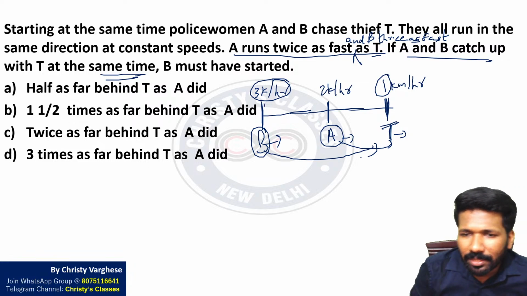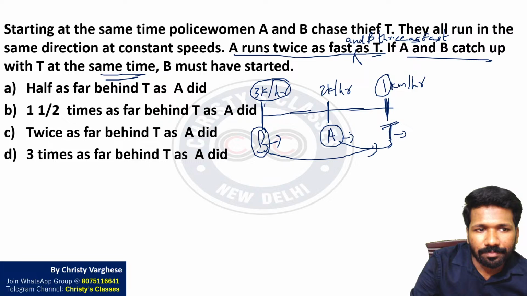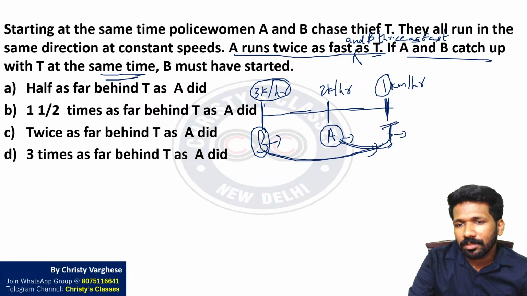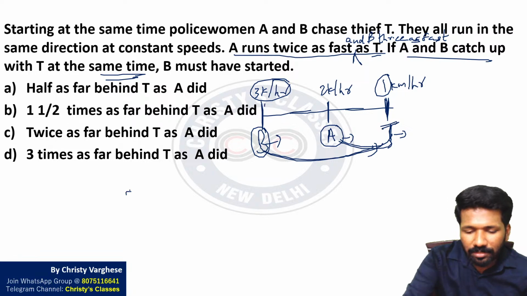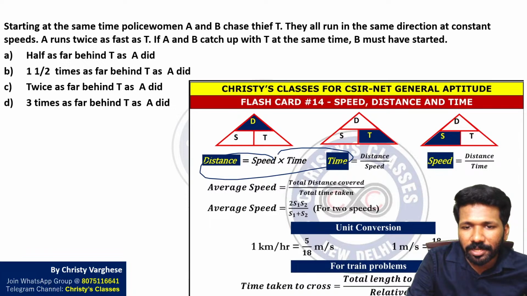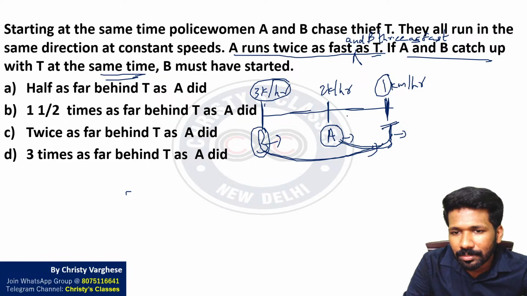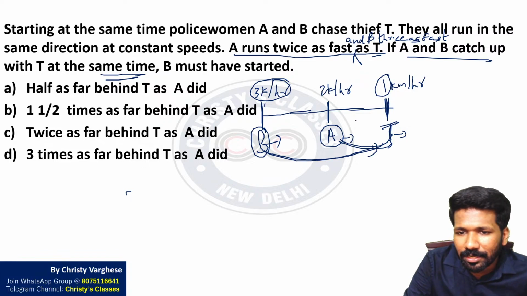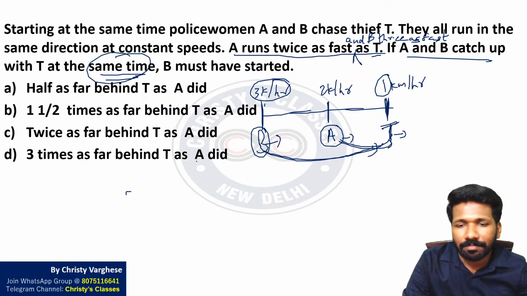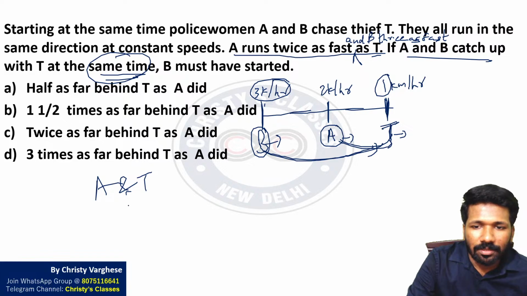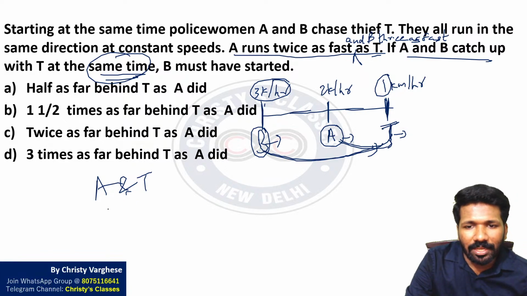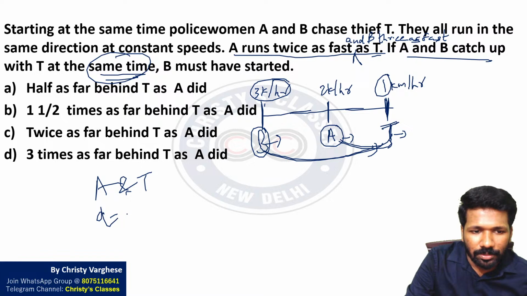अभी A और B का डिस्टेंस को कंपेयर करना है. A T से कितना दूर है और B T से कितना दूर है. So what is distance? We know that the formula distance equal to speed into time. Distance speed into time है तो time we don't know. I will take time be T. Let T be the time because both of them are taking same time. So A T को reach करने के लिए time T ले रहा है तो distance equal to speed 2 km per hour minus 1 km per hour.